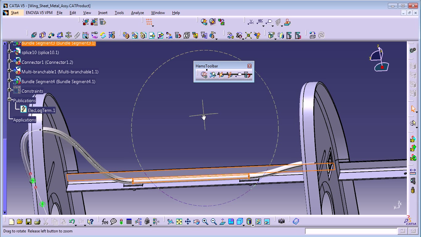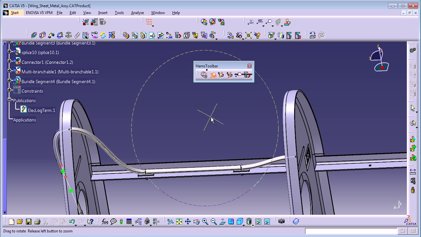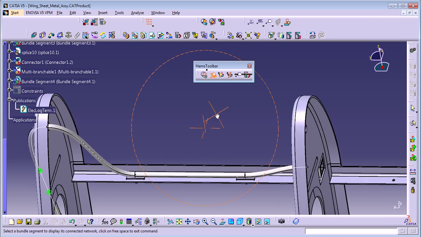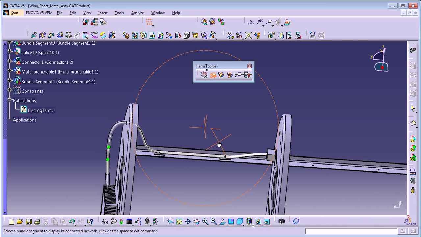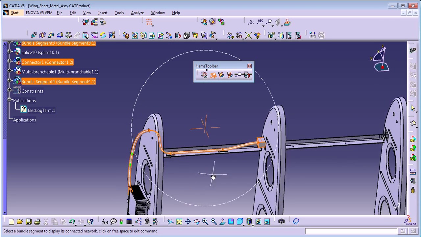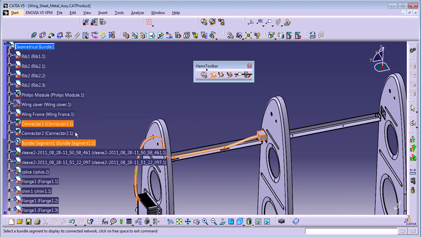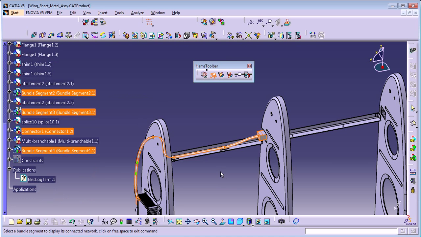And okay, this one, Network Assistant. Just click on it and it's going to tell you if your harness is not linked. So select the command, then select the bundle, and you can see all in orange, it means it's connected, and on the tree you can see it connected too.